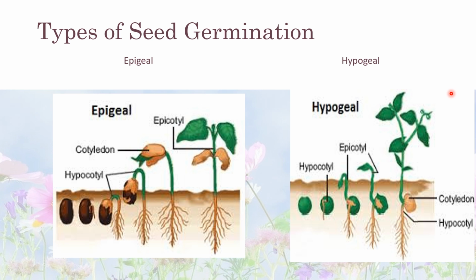Hypogeal germination: when cotyledons remain under the ground, or we can say because cotyledons remain under the ground, they do not form the leaves. The first leaf develops from the plumule. Examples of hypogeal germination are maize and gram. The difference between epigeal and hypogeal germination is that epigeal germination takes place above the soil and hypogeal germination takes place under the ground or in the soil.